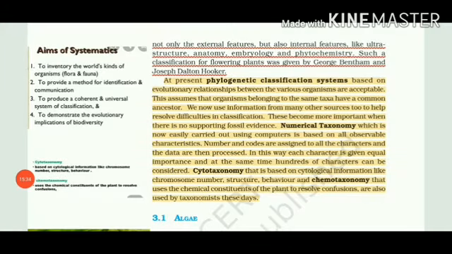In the next video, we are going to start with all the divisions. Number 1 will be algae and so on.